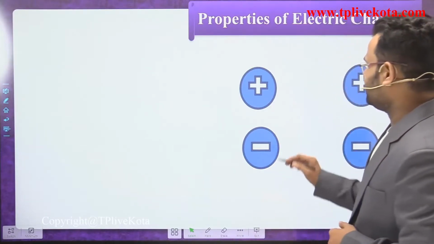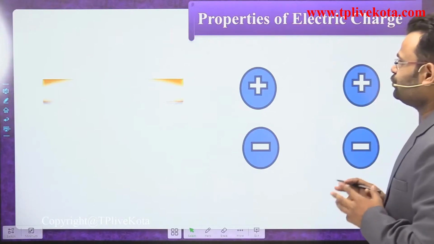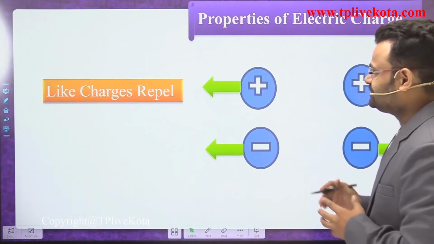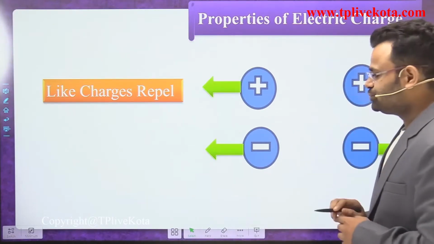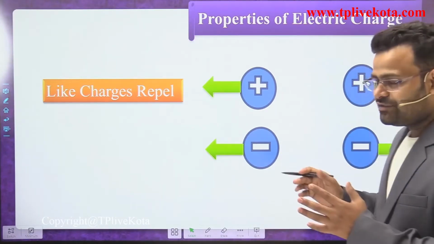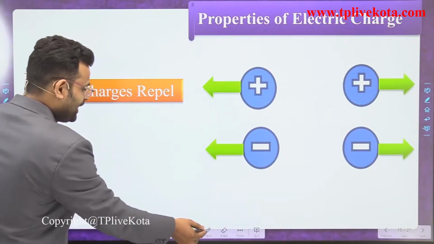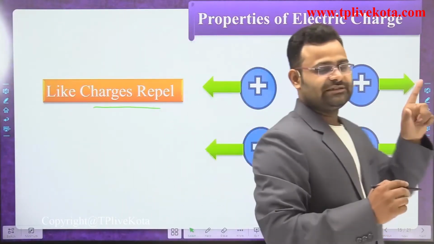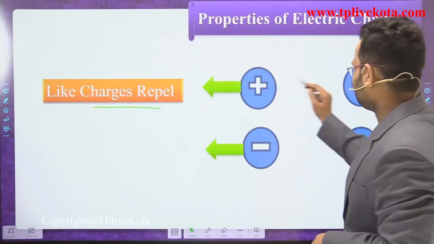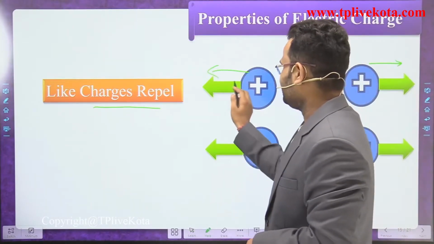If we use positive and positive charge, what will be the force between those charges? Those are the same charges, like charges, positive positive or negative negative. Then both charges repel each other, meaning this charge applies a force in that direction and that charge applies a force in that direction.